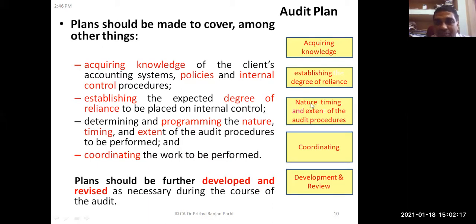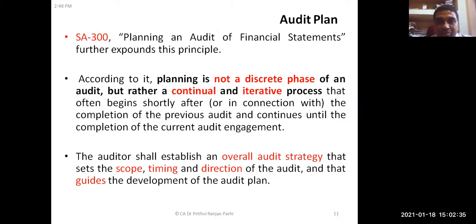All these things you have seen. Nature, timing, and extent of audit procedure also need to be decided. Coordination, how work is to be coordinated, and direction and review on time. That means periodically the time plan also keeps on changing. Plans need revision. All these things you have already seen in audit planning.